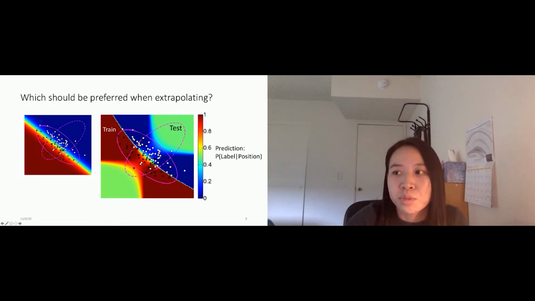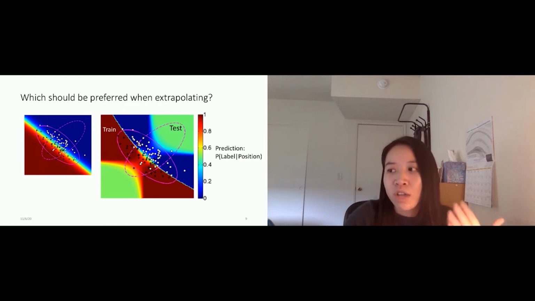The deep red and deep blue means that you're close to very certain it's a plus or it's a circle. Well, on the right-hand side, its examples tell you that, in this region, when there's not much training data, I will just say I'm not really sure, because the green color means the prediction is close to 0.5, or close to the middle range of the model confidence. So that means when there's no data, I try to be conservative and not extrapolate too much